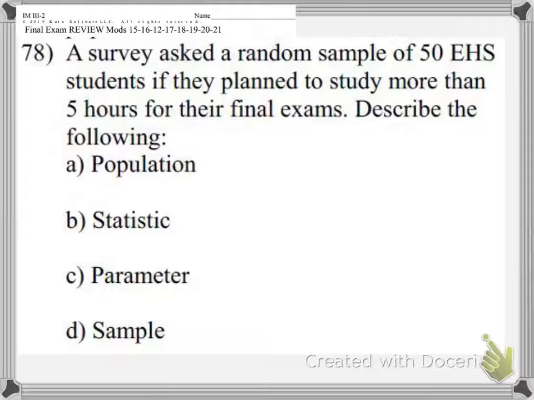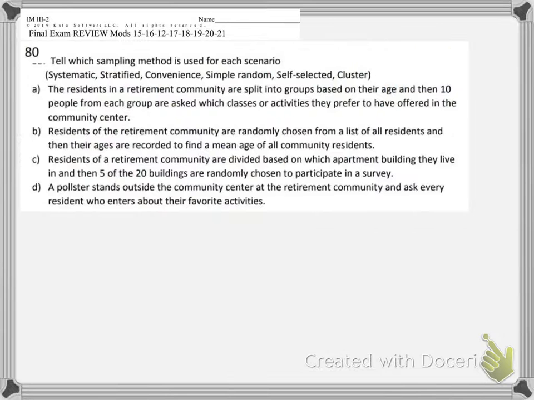This one, I could live without extra explanation as long as you actually explain these things. Don't just say, the population is everybody. Can't do that. Give me a few more words. I'll accept that one without any major explanation. This one, the ones that I've looked at so far that have been submitted, people are just writing down the word. You need to have something in writing that tells me, how did you know it was systematic? How did you know it was stratified?